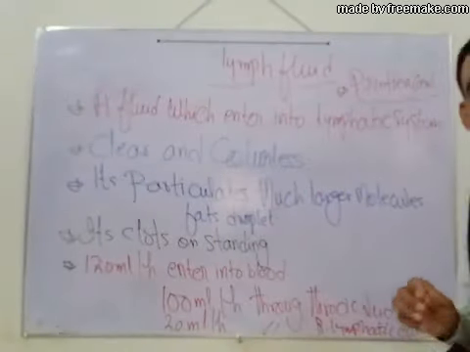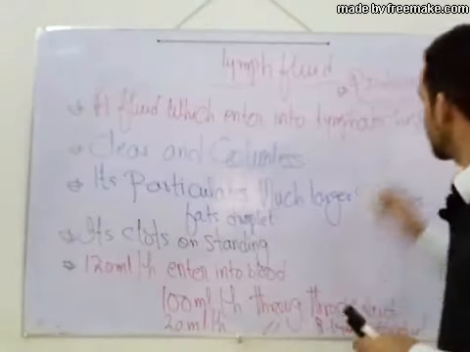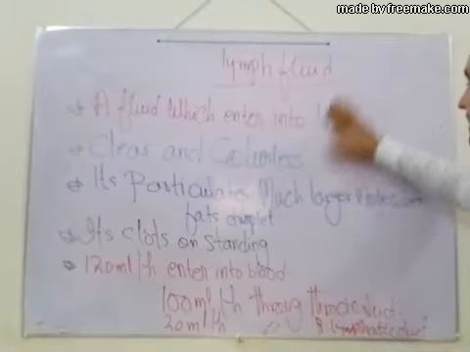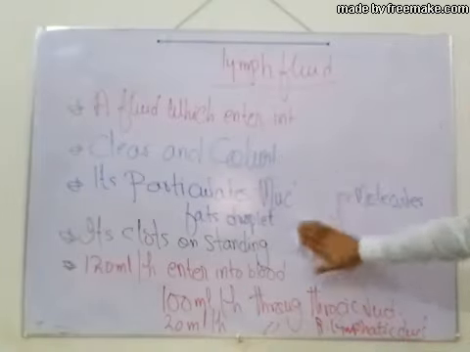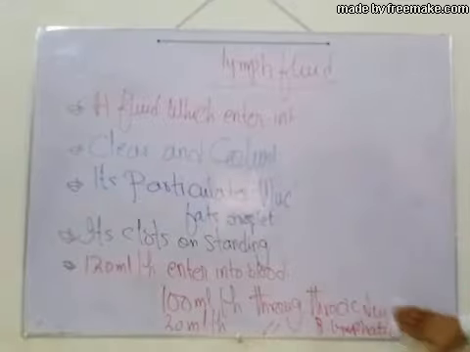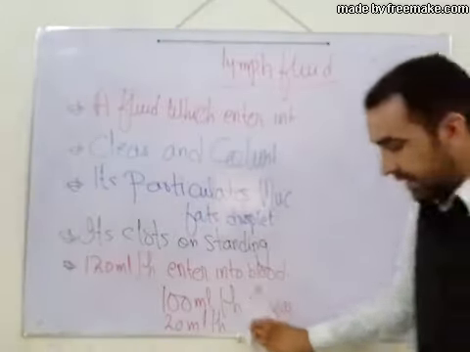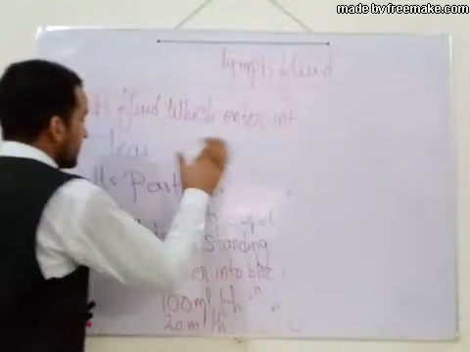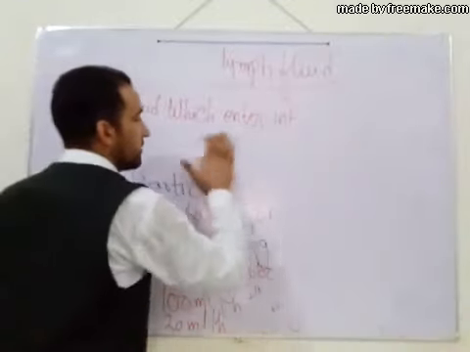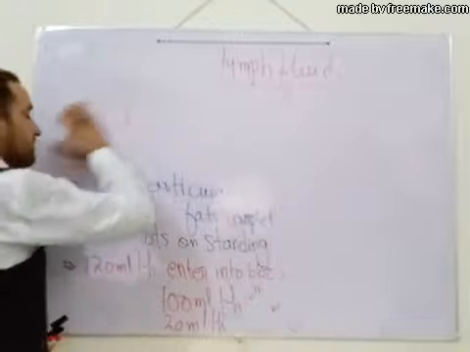Now, what are the composition or components of lymph fluid? So now we can easily define what lymph fluid is. Lymph fluid is a fluid which enters into the lymphatic capillaries or lymphatic system. It is a clear and colorless fluid present in the lymph capillaries.